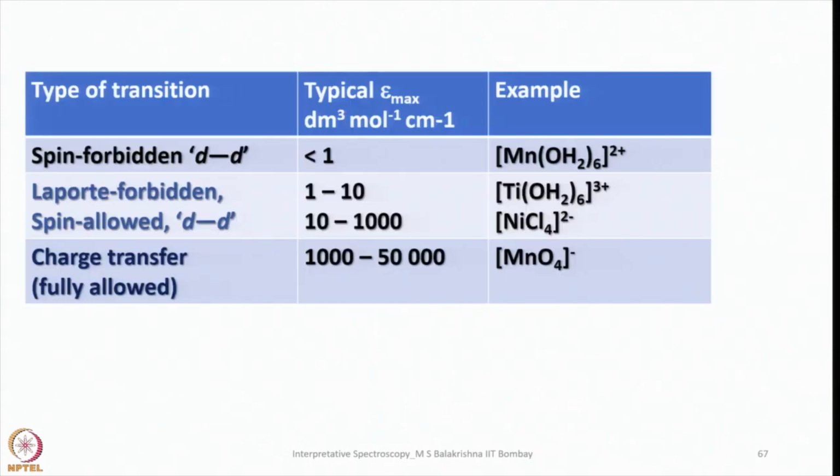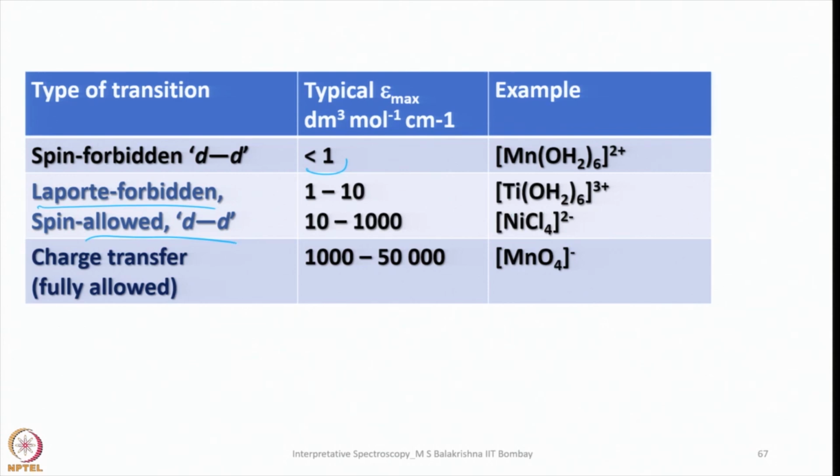So now you can see the type of transition. Spin forbidden transitions will have very low epsilon value, typically less than 1, and the example is hexaaquamanganese 2 plus. It's a homoleptic compound having a center of symmetry, and again having d5 electronic configuration. This is spin forbidden and also Laporte forbidden. And if you consider Laporte forbidden and spin allowed, they will have epsilon value anywhere between 1 to 10, and then 10 to 1000.